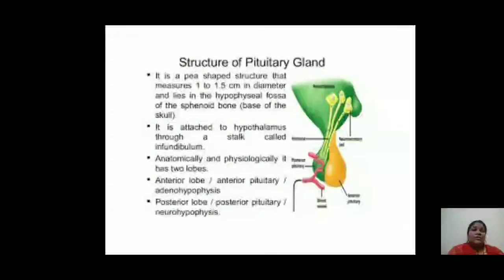So you can see the figure of the structure of the pituitary gland. This pituitary gland is attached to the hypothalamus through a stalk called the infundibulum. Anatomically and physiologically, it has 2 lobes. Already I told that these are the anterior lobe and the posterior lobe. The anterior lobe is known as the adenohypophysis and the posterior lobe is known as the neurohypophysis.